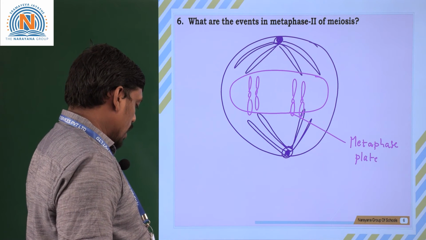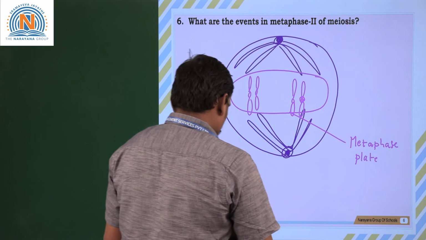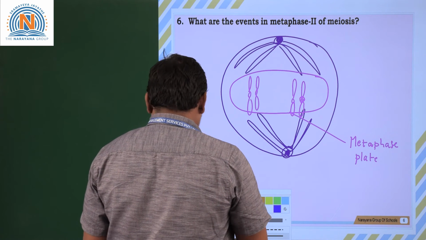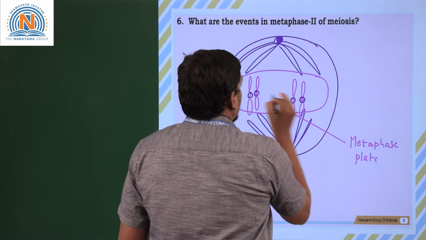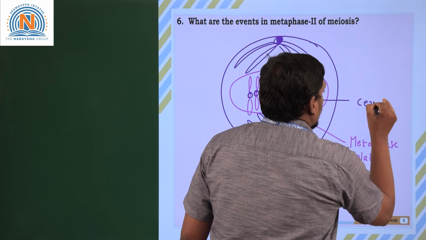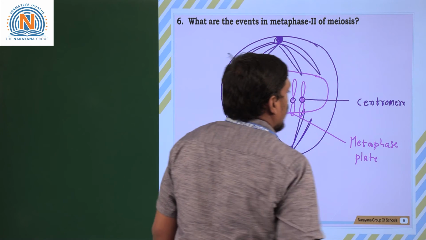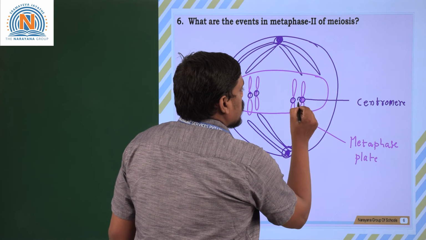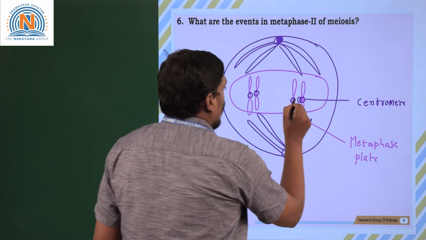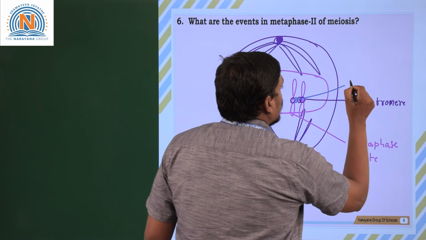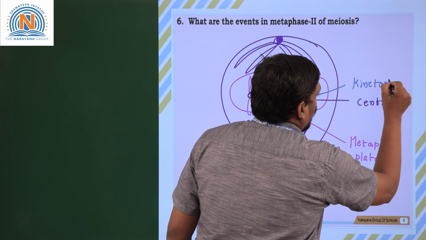Generally, the chromosomes are attached to the spindle. What is the exact definition of the center of the chromosome? The center of the chromosome is called the centromere. The centromere is generally formed by a special structure, a special nodule. What is that special nodule called? This special nodule is called the kinetochore. What is it called? Kinetochore.